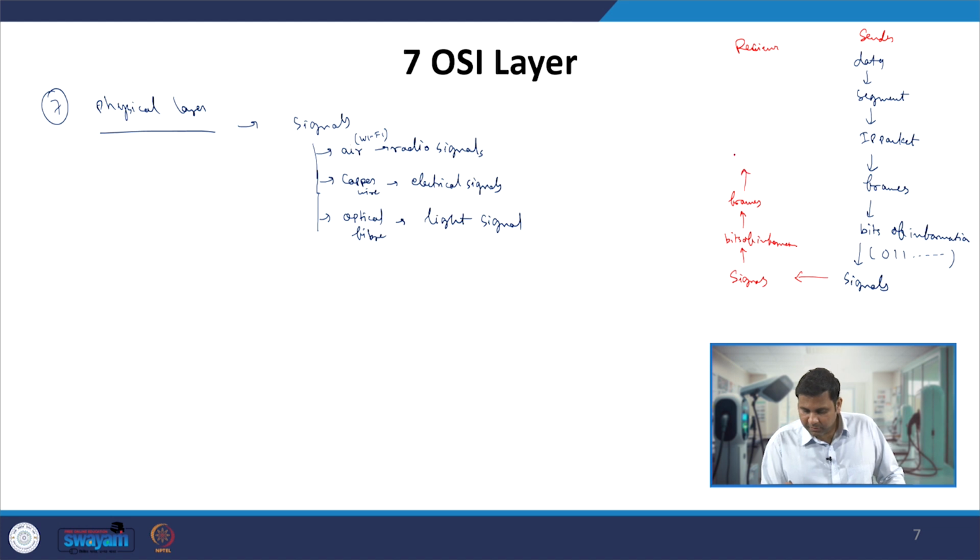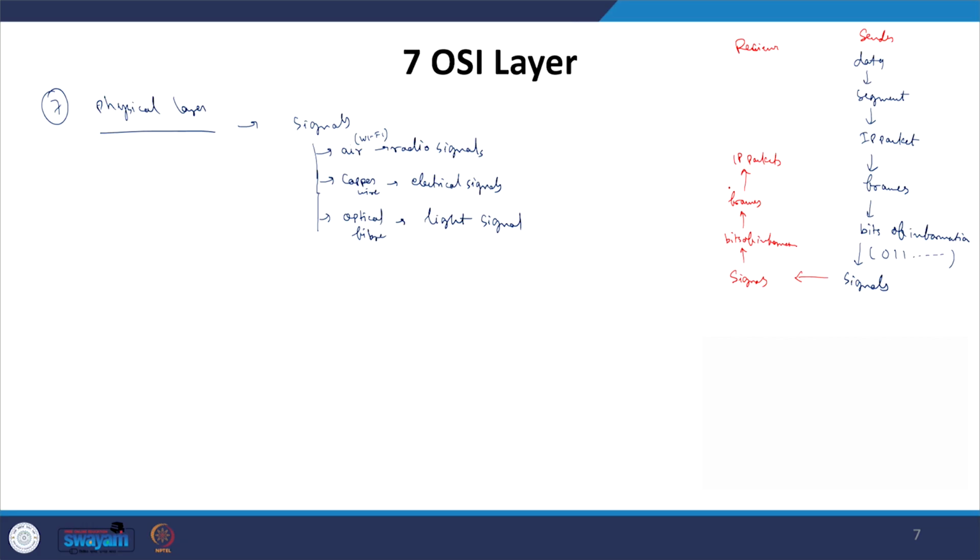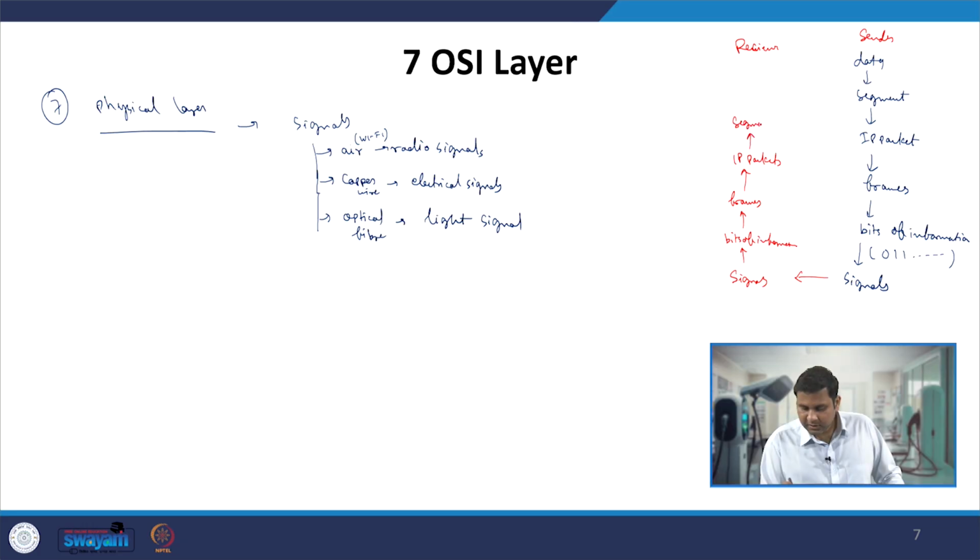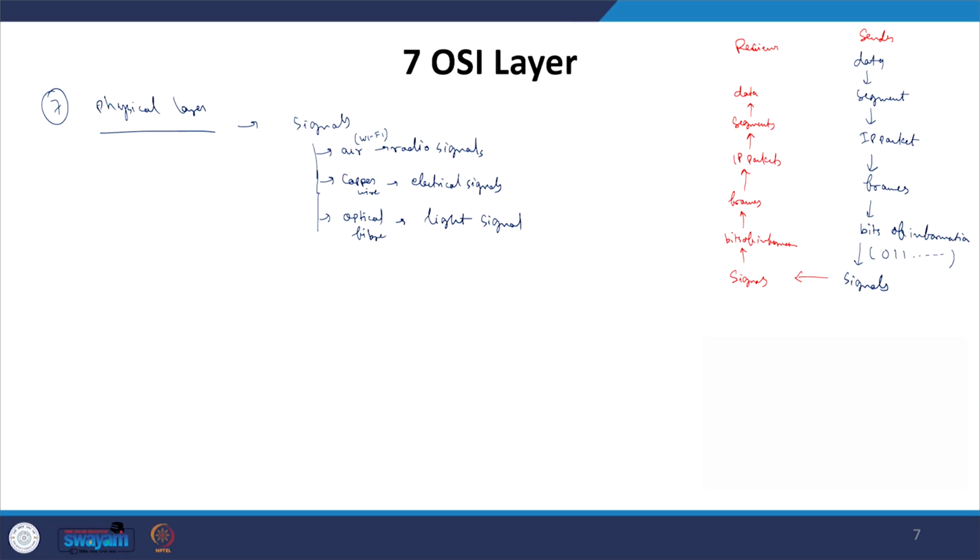From the frames it will be converted into IP packets using the network layer protocols. From the packets it will be converted into segments. The segments will be extracted and reassembled together using the transport layer protocol, and converted into the real data in the machine understandable format.